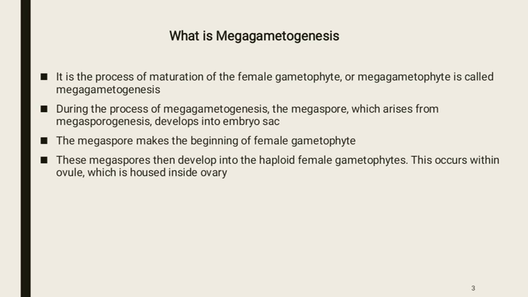As we know, the megaspore makes the beginning of the female gametophyte generation, and the nucleus of the megaspore divides and develops into a female gametophyte. The female gametophyte of angiosperm is very much reduced and totally dependent for its nutrition upon tissues of the sporophyte, also known as nucellus. In short, megagametogenesis is the development of megaspore into embryo sac or female gametophyte.